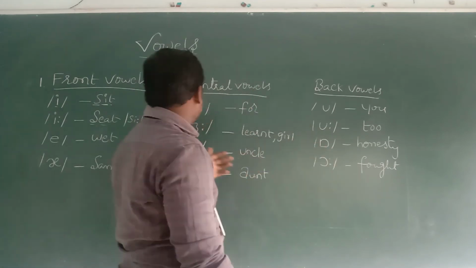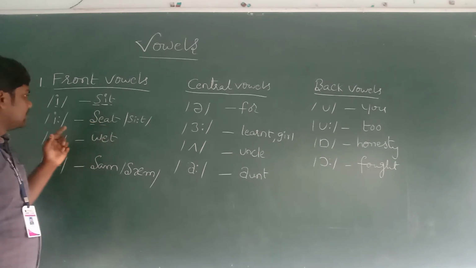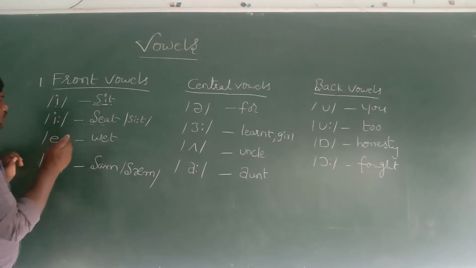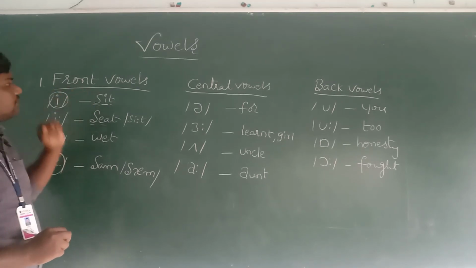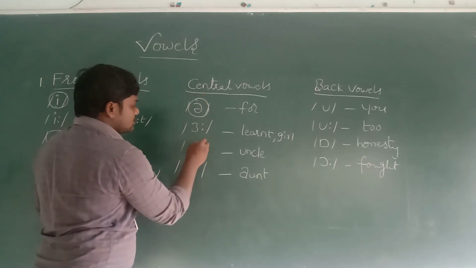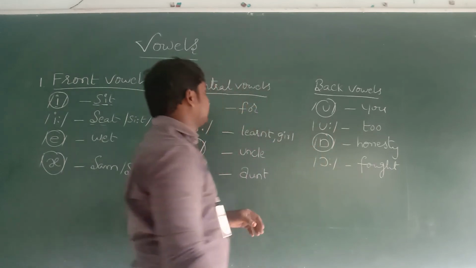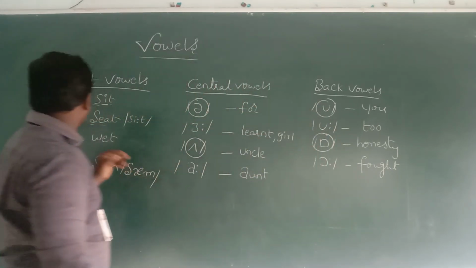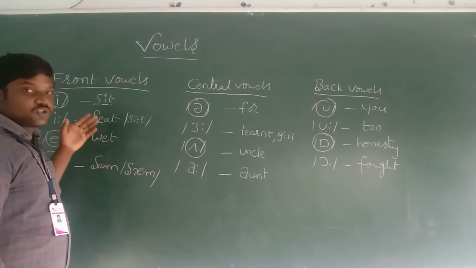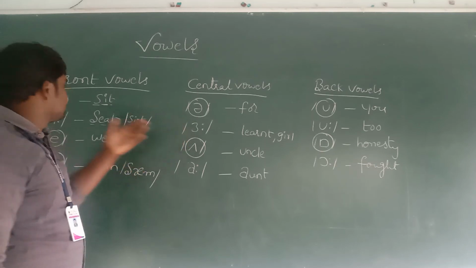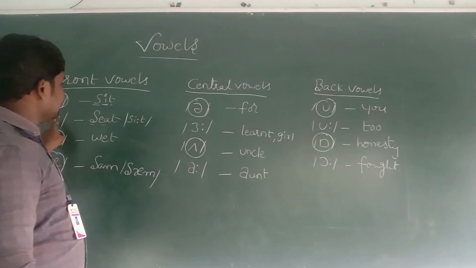So we have 12 vowel sounds, and these sounds are also classified into short vowels. These three are short vowels from the front vowels, and this is also a short vowel, this is also a short vowel, this is also a short vowel. So we have 1, 2, 3, 4, and in total 7. These vowels are classified into short vowels and long vowels. Short vowels are 7, and long vowels are 5.